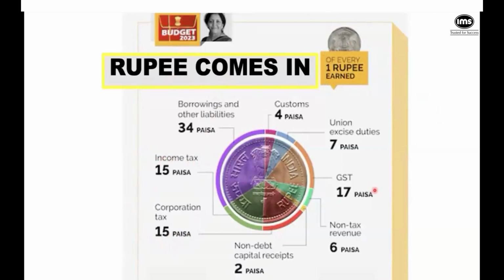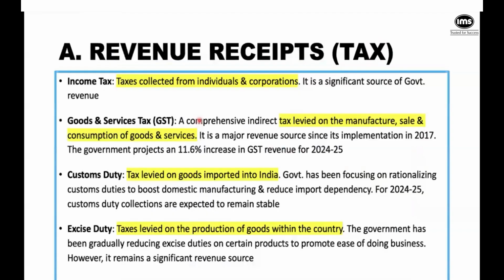And then the government also borrows, like I could see earlier when I was asking you about supplementary grants or demand for grants. Then the government can borrow internally, and that's where it will raise treasury bills, issue bonds. So RBI does it on behalf of the government. So 34% of the government's income is coming from borrowings. Money is coming from borrowings. Okay. Now, so here we are saying that there are some. So the money coming in will have different aspects to it.